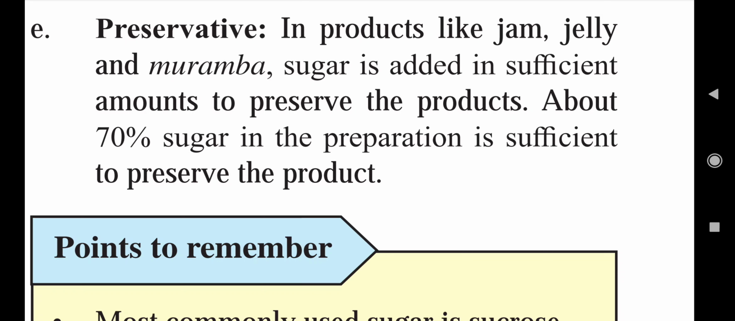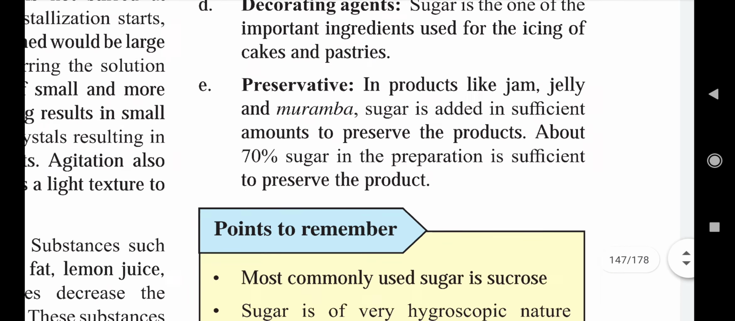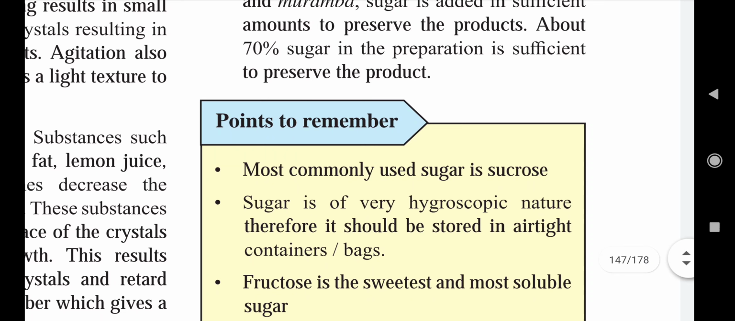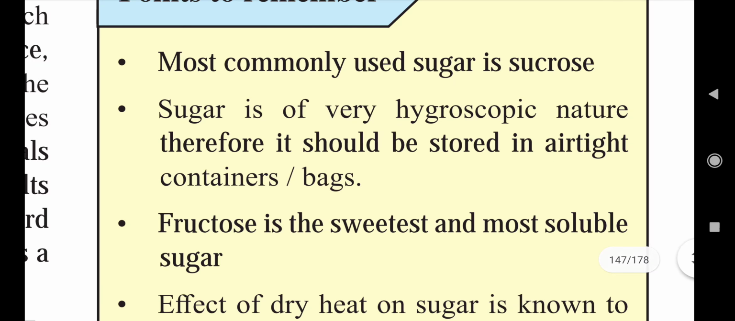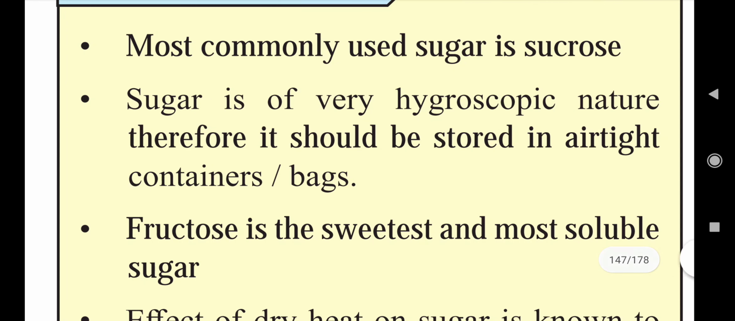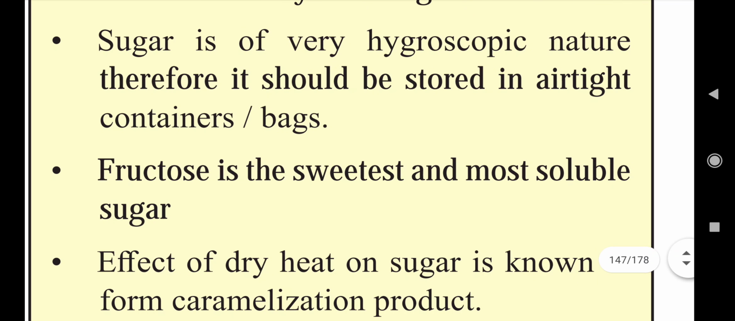So this is all about this chapter, that is sugar and its products. Points to be remembered: the most commonly used sugar is sucrose. Normally in our day-to-day life we use sucrose in higher amounts. Sugar is very hygroscopic in nature, therefore it should be stored in airtight containers or bags so that there will be no lumps in the sugar.